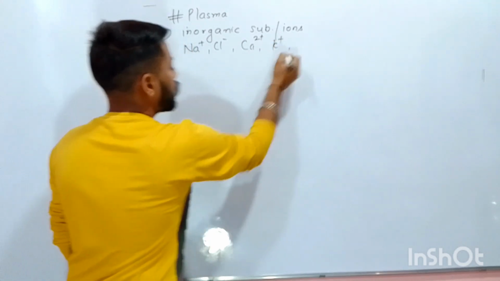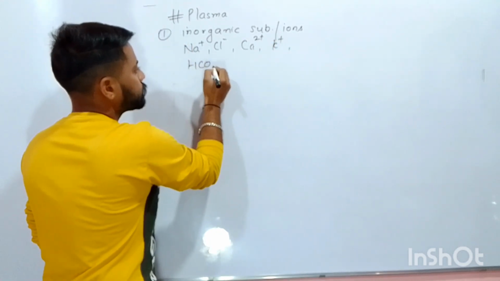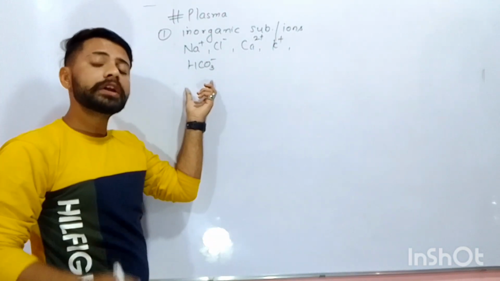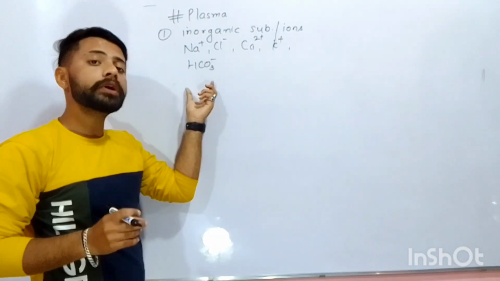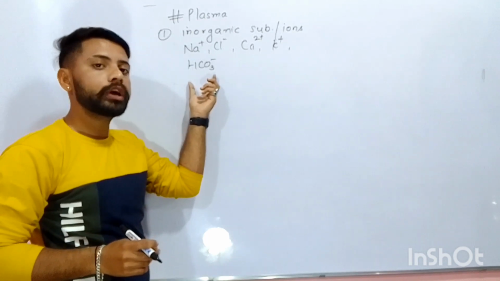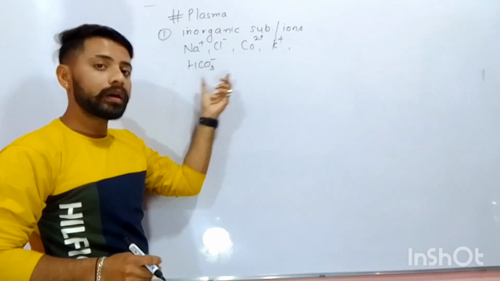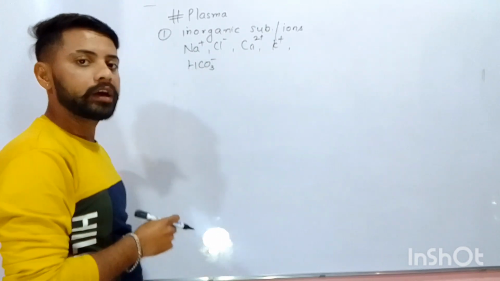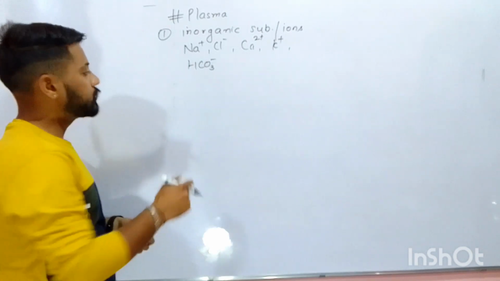Potassium ions, bicarbonate ions. And when we talk of bicarbonate ions, the respiratory gas carbon dioxide is carried through the blood as bicarbonate ions. So these are the main ions present in the plasma and these come under the category of inorganic ions.